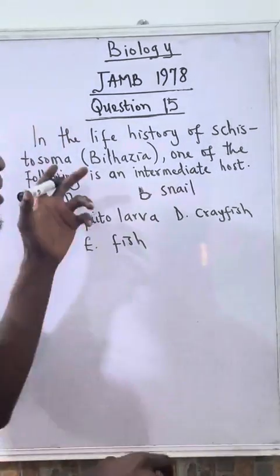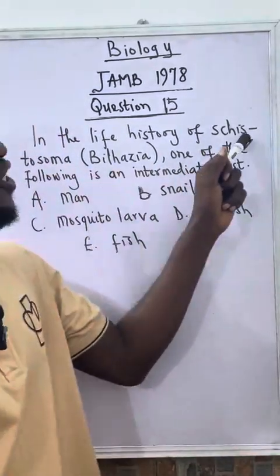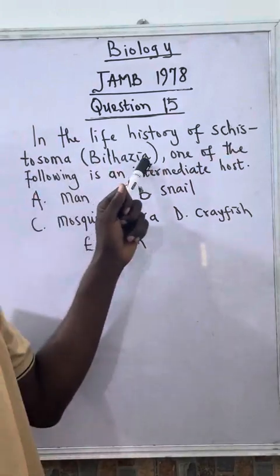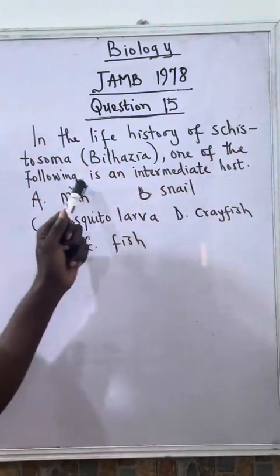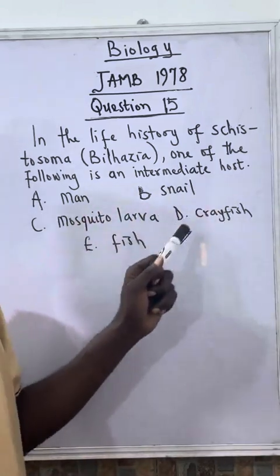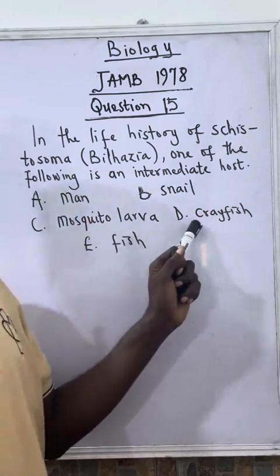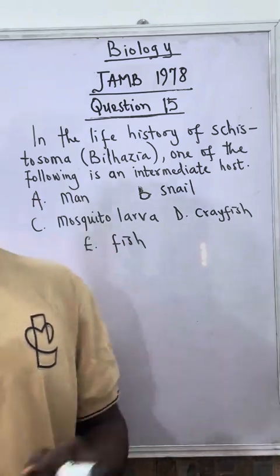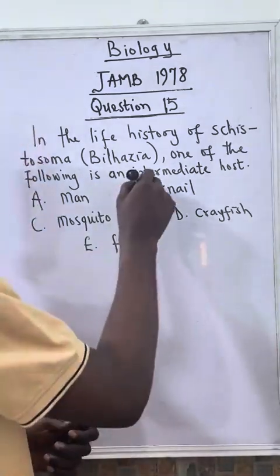Alright, consider this biology question. In the life history of Schistosoma bilharzia, one of the following is an intermediate host. A. Man. B. Snail. C. Mosquito larva. D. Crayfish. And E. Fish. The correct answer to this is snail.